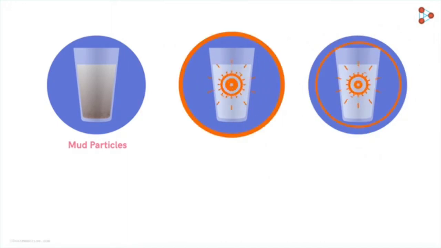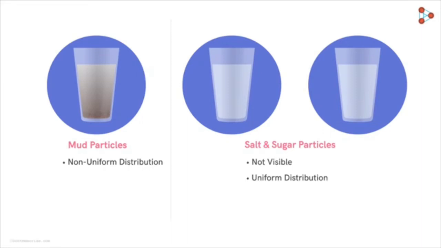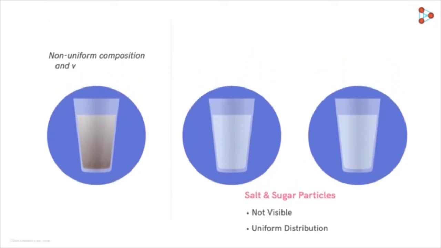This is because in these 2 cases, we cannot see the dissolved salt or the sugar particles with our naked eyes. The salt and the sugar particles are evenly distributed in water. Whereas in the glass with the mud and water, we're easily able to see the mud particles suspended and settled in the glass. So, we can see that there are 2 types of mixtures. In the first mixture, its composition is not uniform, and its components are in different phases. That is, you're able to see the different components separately. So this type of a mixture, which has non-uniform composition and varying properties, is called a heterogeneous mixture.